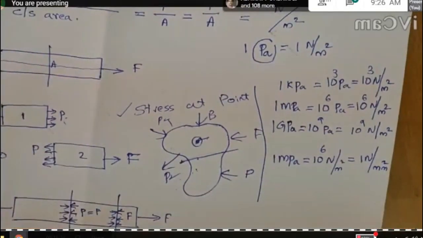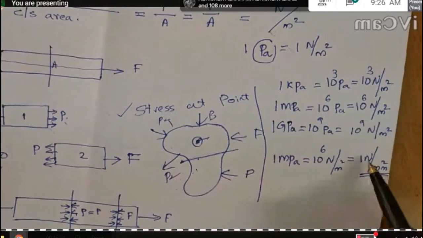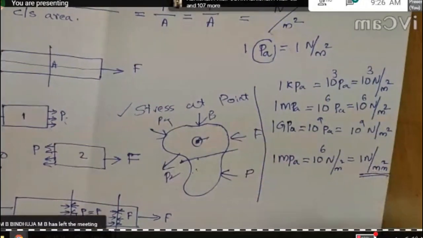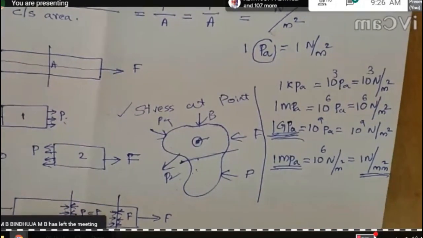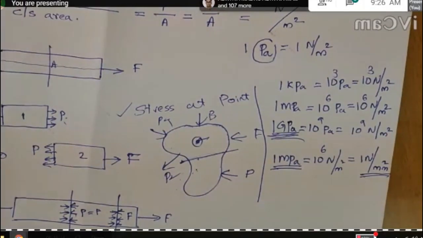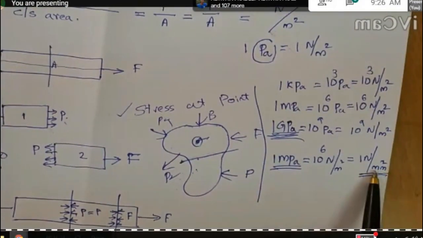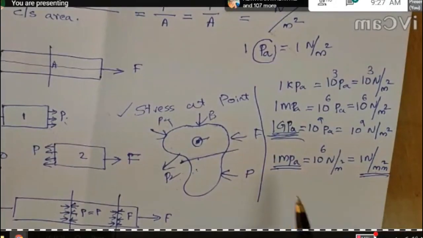So commonly in most of your problems, the stress may be in the unit 1 Newton per mm square, or it may be in megapascal, or it may be in gigapascal. So you have to convert into the appropriate unit. For example, for a particular problem, all the dimensions of the structure are given in mm, and the stress is given in megapascal.